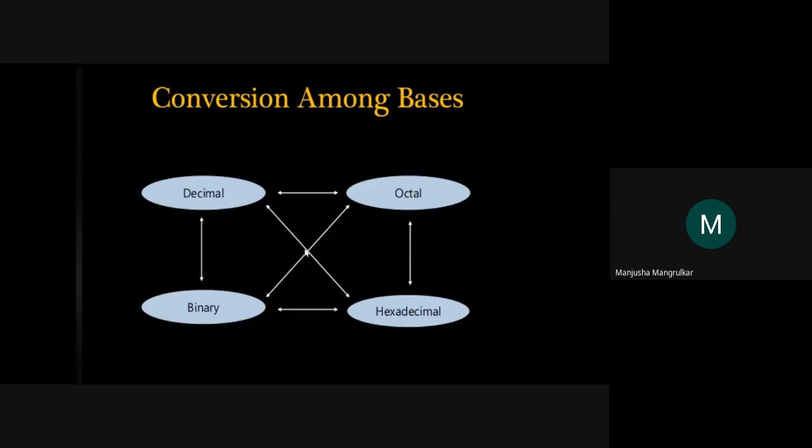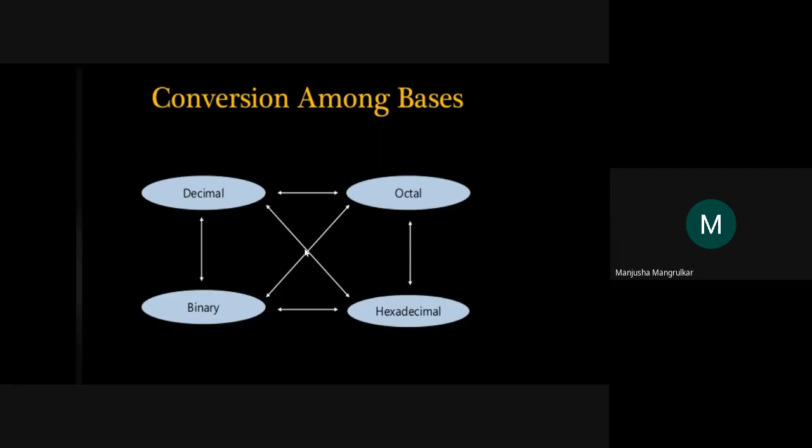So today our aim is to understand what a decimal number is, which we have all known from childhood. What is a binary number? That is only 2 digits, 0 and 1. What is an octal number? That is 0 to 7. And what is a hexadecimal number? That is 0 to F, meaning 0, 1, 2, 3, 4, 5, 6, 7, 8, 9, A, B, C, D, E, F. This is a hexadecimal number.